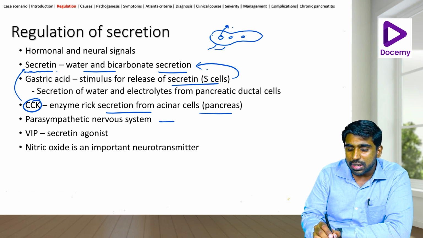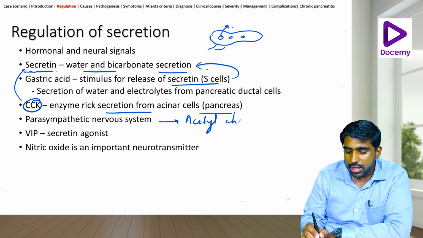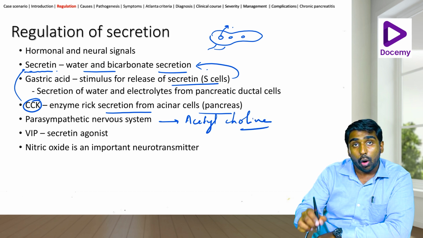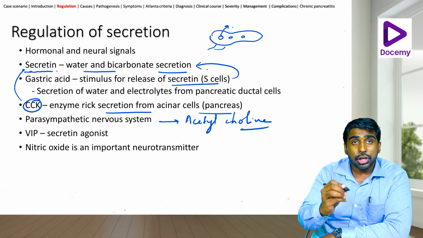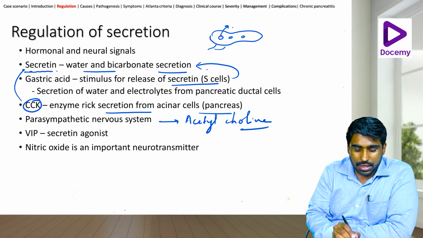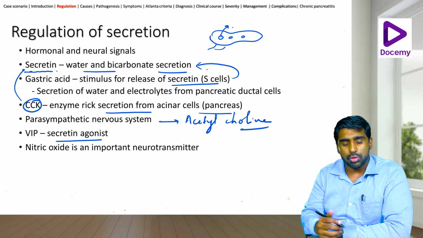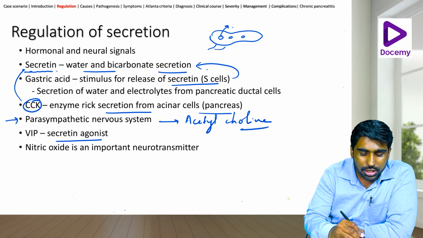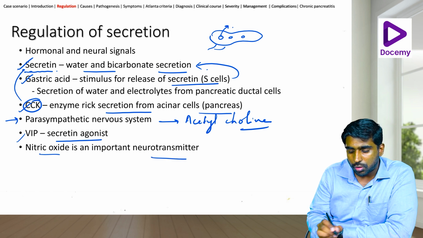Now the parasympathetic nervous system, or acetylcholine, will also help secretin in doing the same. Now, VIP, or vasoactive intestinal polypeptide, also helps the secretin. So all these things help secretin as well as have an individual action. So this is the neural action. These three are the hormonal actions. Another important neurotransmitter is nitric oxide.